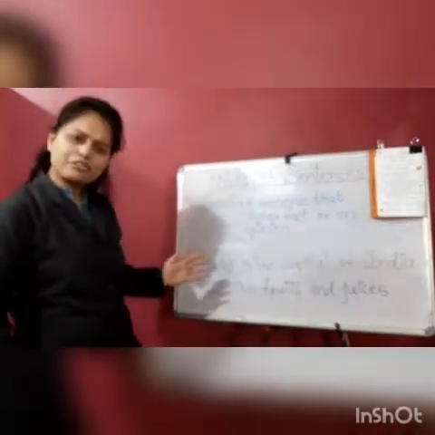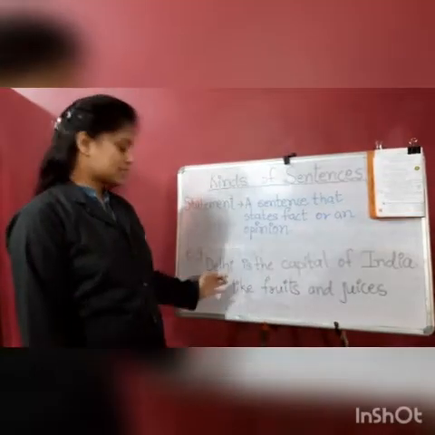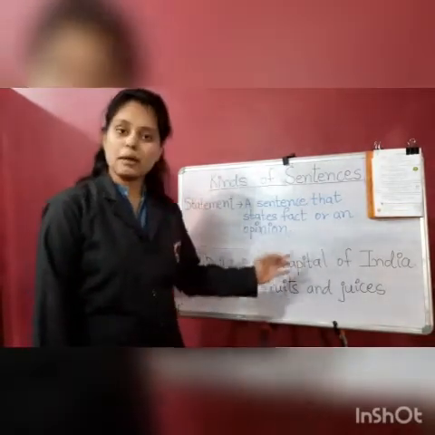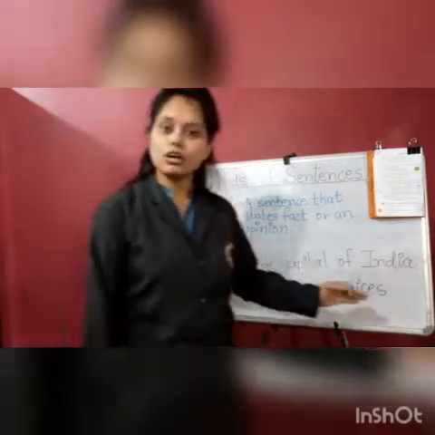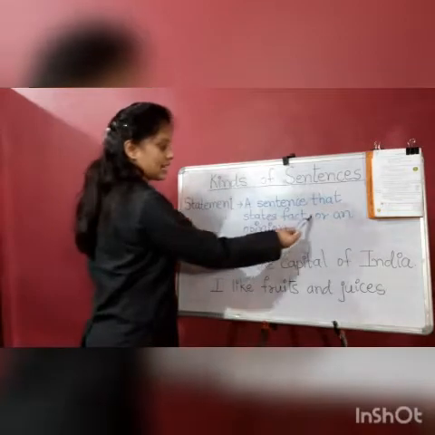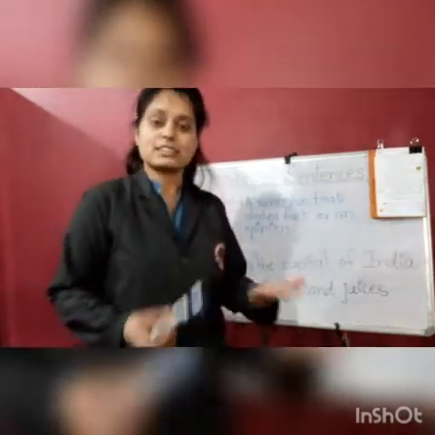Now, here are a few examples. I am giving you just 2 examples of this kind of sentence. Delhi is the capital of India. So, children, this is a kind of fact. Delhi is the capital of India. It is a fact. It is a truth.